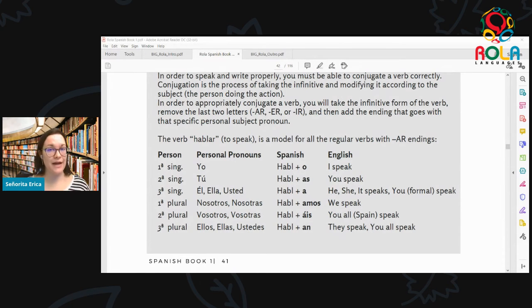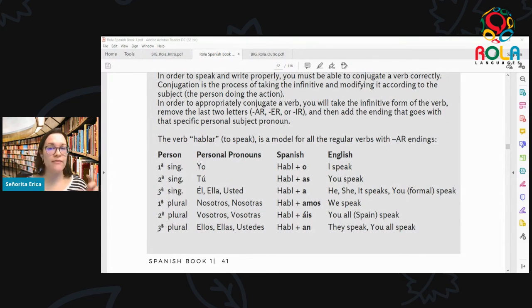So again, we had hablar as the infinitive, we took off the AR, and we added back the ending that's specific for the yo form, which is an O. Now, if we want to work with a form in tú, instead of adding an O to the end, we're going to add AS.